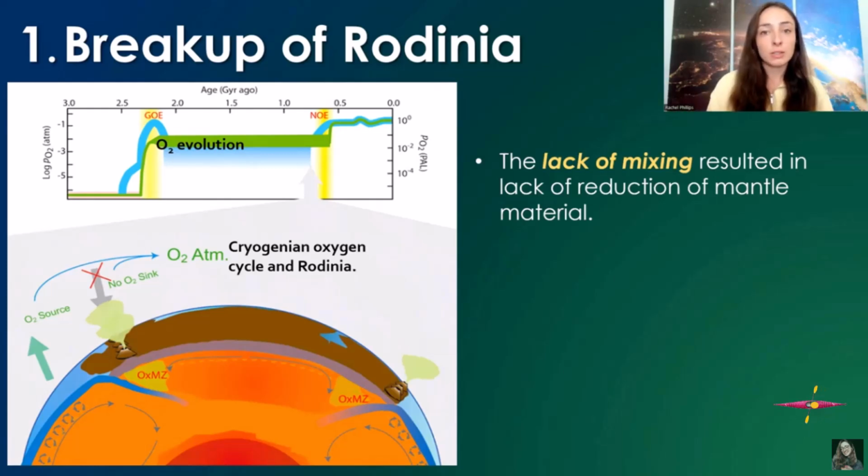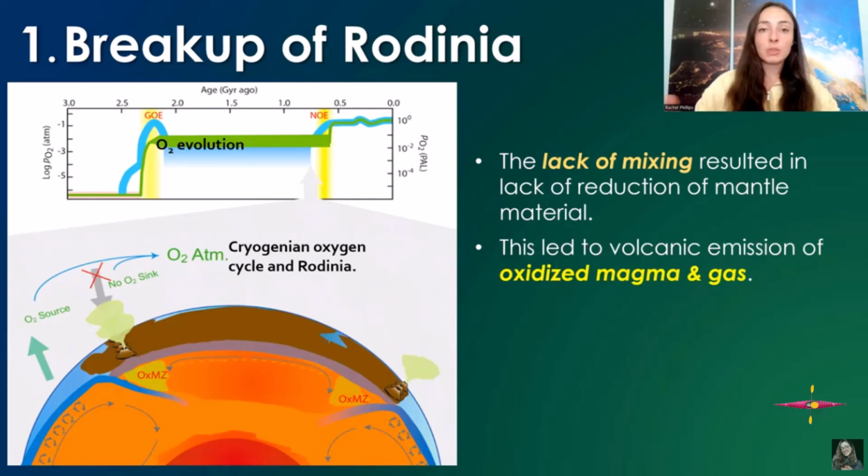Things at the Earth's surface tend to be oxidized. Things below Earth's surface tend to be reduced because the oxygen and other oxidized compounds don't get down there. But subducting plates do bring them down there, and typically they get remixed and re-reduced, and it all comes back to a relatively reduced state, and then it's brought to the surface and oxidized. But in this case, it wasn't. And so the volcanism that resulted from the subducting plates, as shown by this figure here, basically was bringing back up oxidized magma and gas.